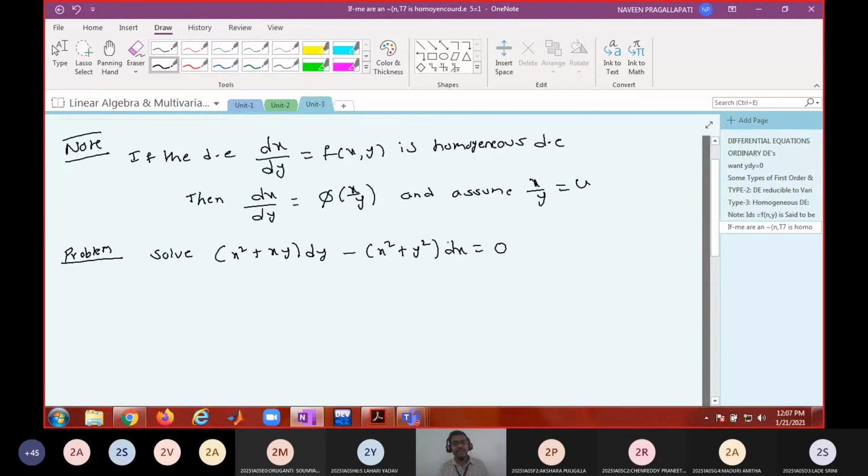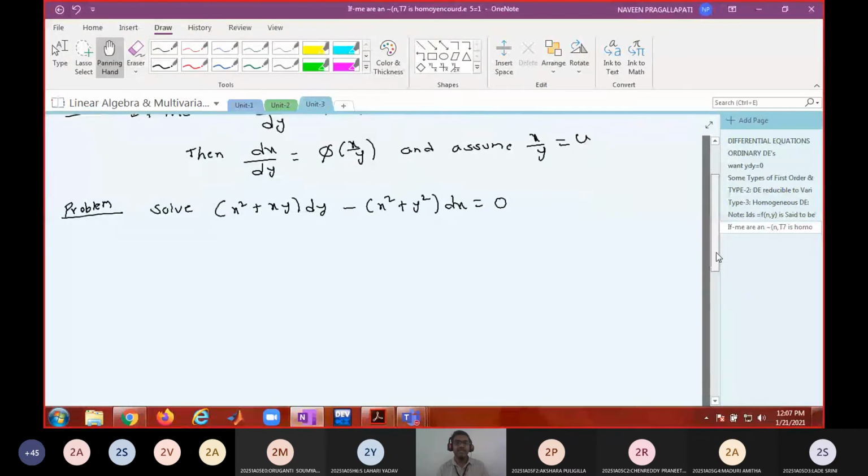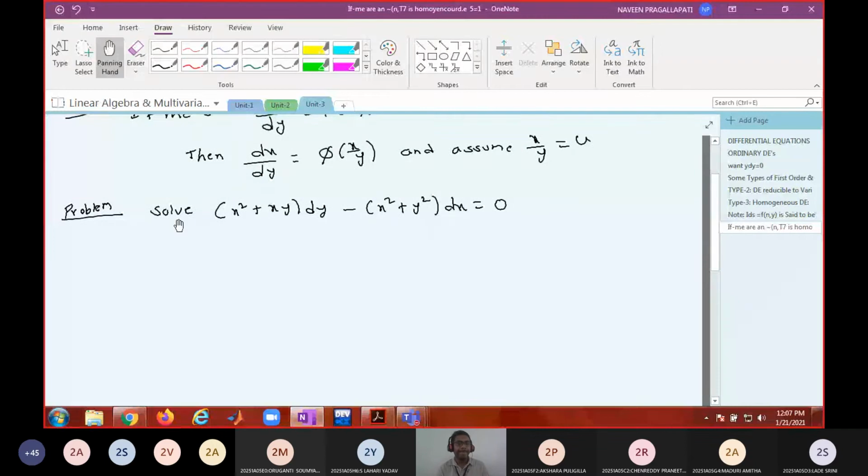Is this a homogeneous differential equation or not? Yes. What is M here? Minus of (x square plus y square). N is x square plus xy. So both are homogeneous functions of the same degree. Therefore, it is a homogeneous differential equation. Therefore, I can solve this differential equation.